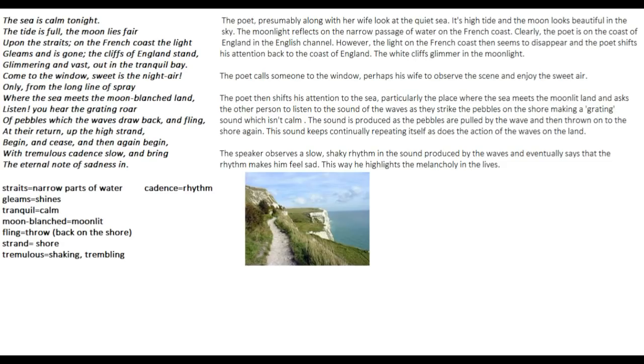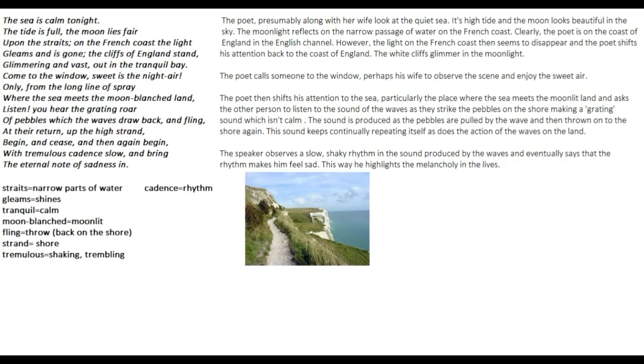Upon the straits. Now the straits refers to the narrow parts of the water. The moon lies fair upon the straits. So on the water, you can see the reflection of the moon. The moon is looking beautiful. The moonlight reflects on the narrow passage of water on the French coast. On the French coast, the light gleams and is gone.